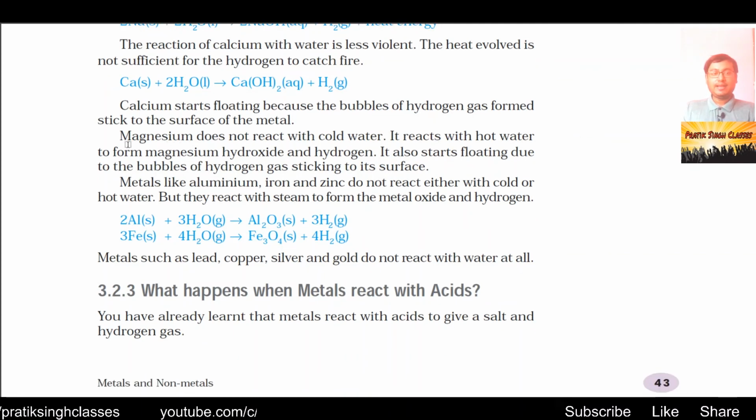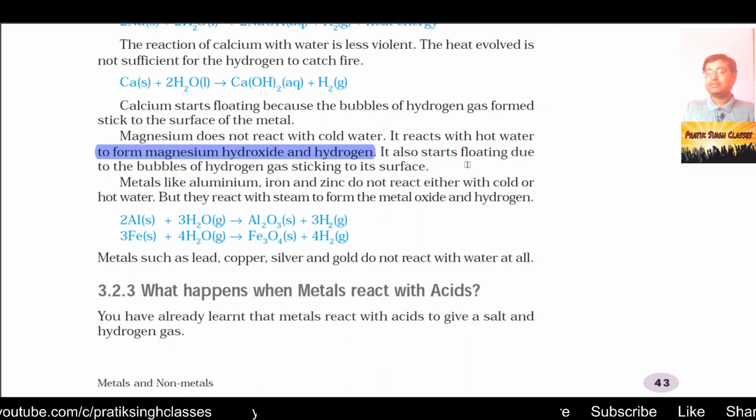Magnesium does not react with cold water at all. It reacts with hot water to form magnesium hydroxide and hydrogen. It also starts floating due to the formation of bubbles of hydrogen gas. The formed hydrogen gas makes bubbles around the surface and sticks to it and makes the magnesium float over the water surface.